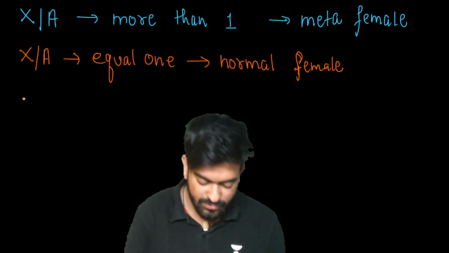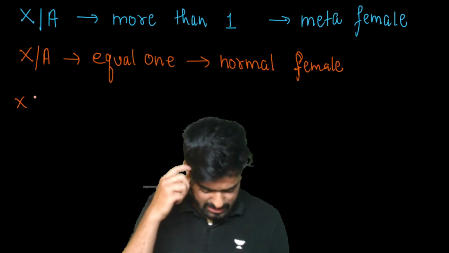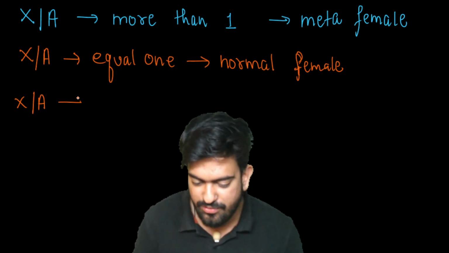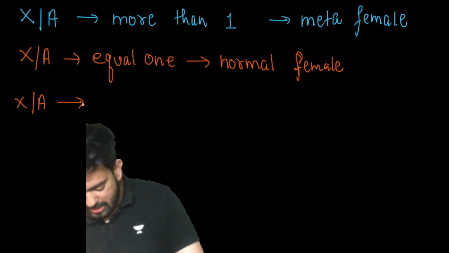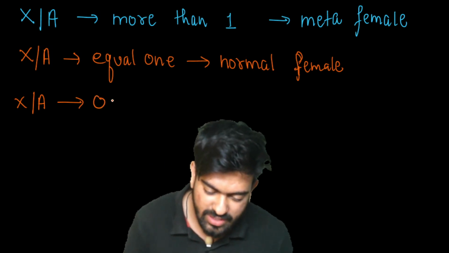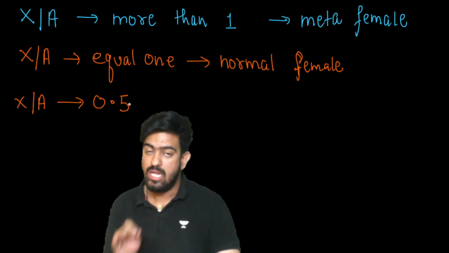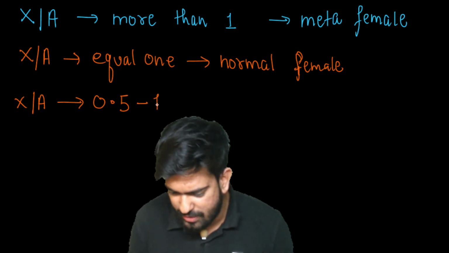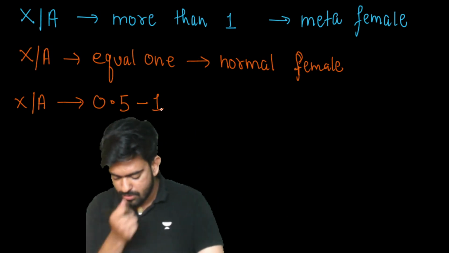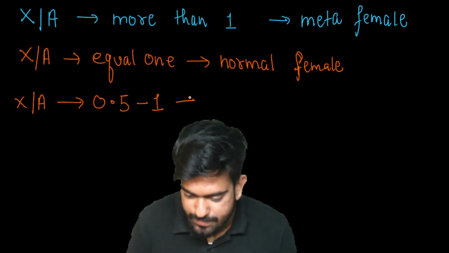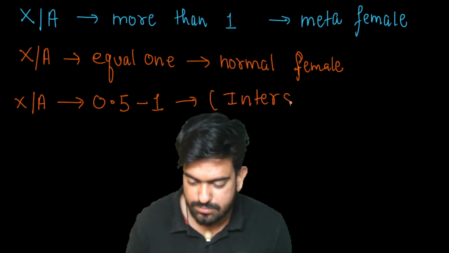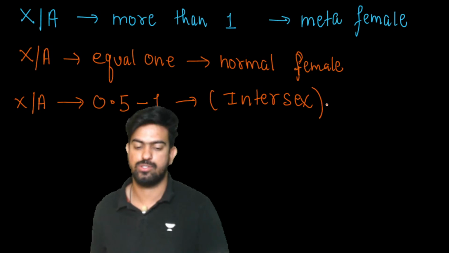Next, if the ratio of X upon A is between 0.5 and 1, then it will be intersex. It will be intersex, okay?